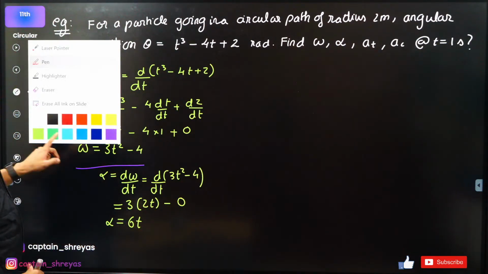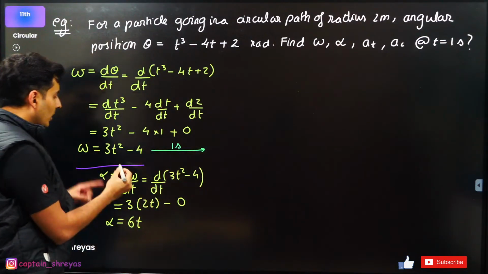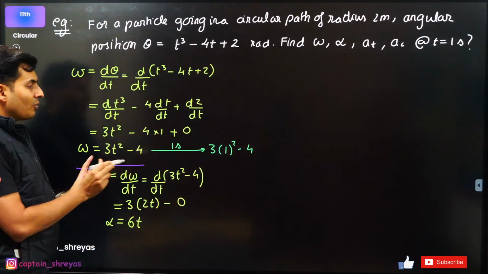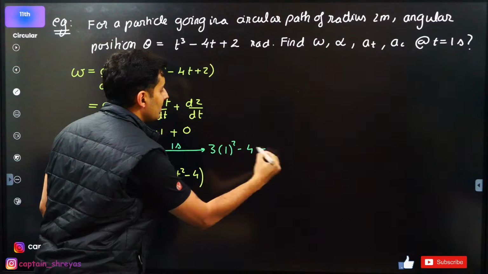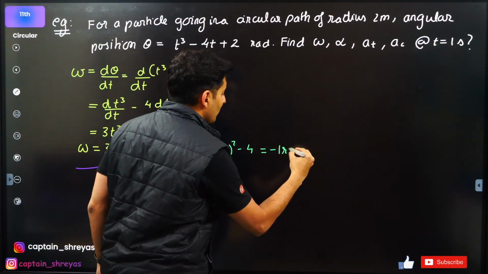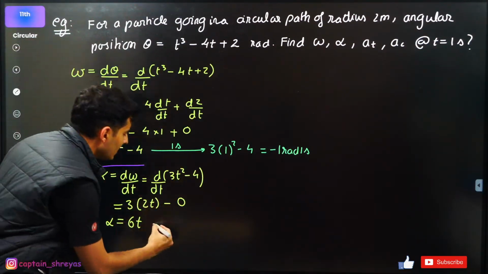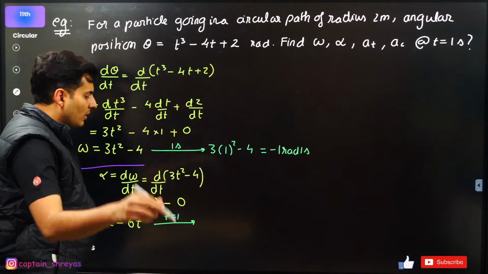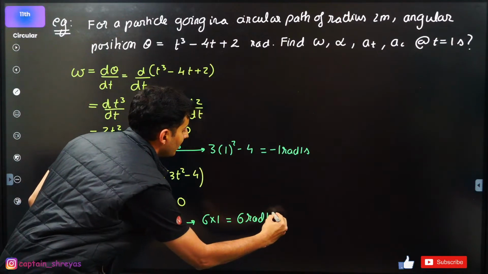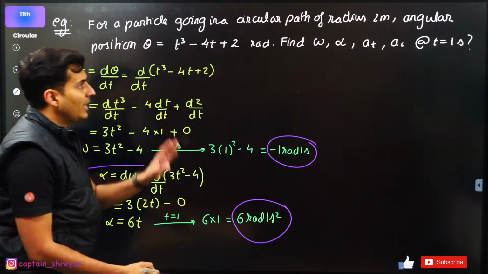Okay. Now let's find the value of angular speed at 1 second. Put the value of time as 1. So it becomes 3 into 1 square minus 4. 3 into 1 is 3, 3 minus 4 is minus 1. So it will be minus 1 radians per second. Minus just says that it is going in the opposite direction. For alpha, just put the value of time as 1 second. So it becomes 6 into 1, which is 6 radians per second square. So I think I have found at least 2 answers by now.